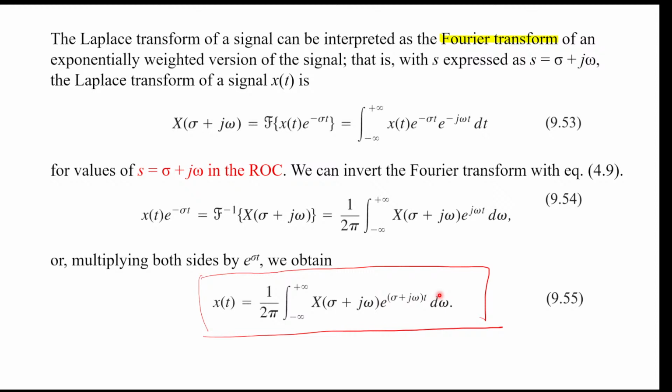As we said, the integration is over omega, and this is a well-defined equation with omega integrated over the real line from minus infinity to plus infinity.